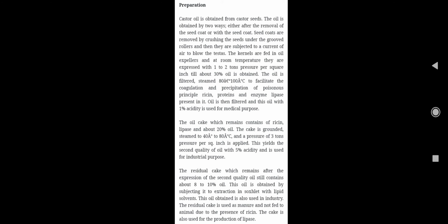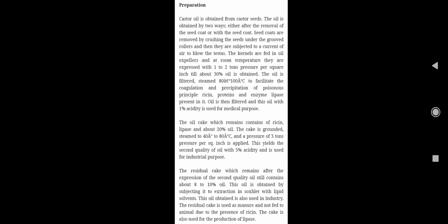Second round, what we can do with the castor seeds, the oil cake which we have got, the residue we can say, right? After extracting the 30% of oil, the oil cake which remains contains the resin, lipase and about 20% of oil. The cake is ground, steamed again at 40 to 80 degree, and again pressure we have to apply, 3 ton pressure per square inch.